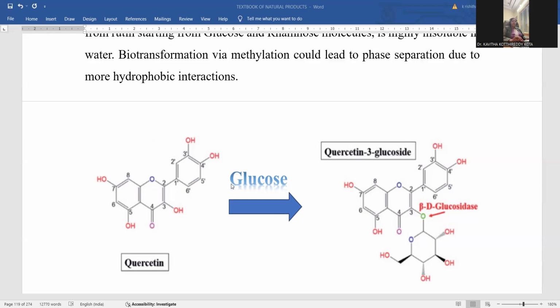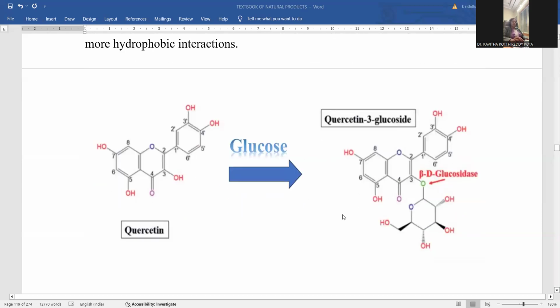If you add a quantified ratio of glucose, one molar ratio, controlled addition, only the selective hydroxyl group will be treated with glucose, giving rise to a glycoside derivative like this. The entire fragment here is the carbohydrate part, and the upper part is quercetin. A new linkage originates in between, that is an ether linkage, a glycosidic linkage. This is the way of derivatization. The starting material quercetin is crystallized by means of the glycoside derivatization process. This is the simplest example you can clearly observe.